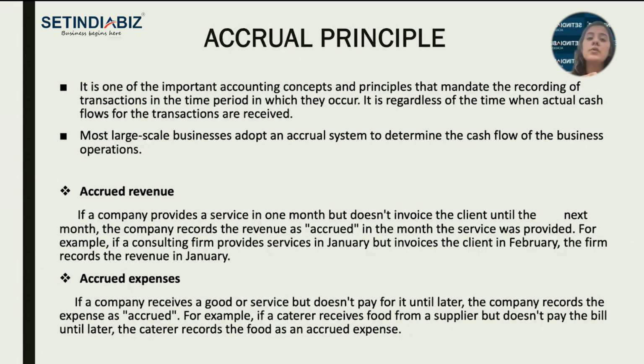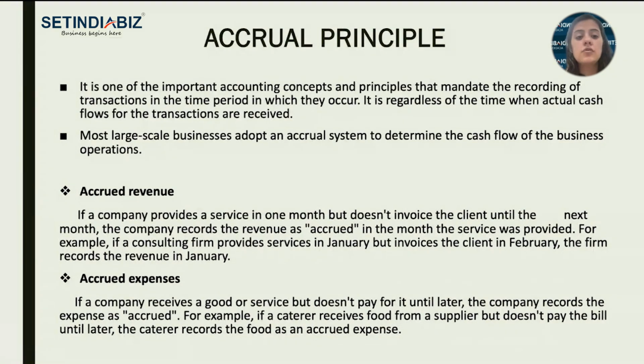If income is due in this year, it should be recorded in this year. If income is due in next year, though we have received it in this year, it should be recorded in next year. That is the accrual principle. Let's talk about the example. What is accrued revenue and accrued expenses?